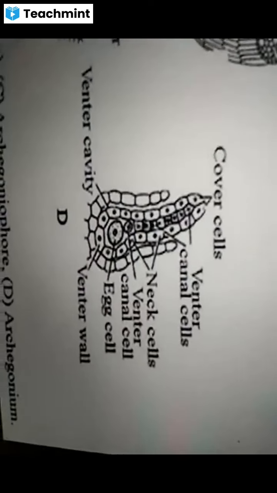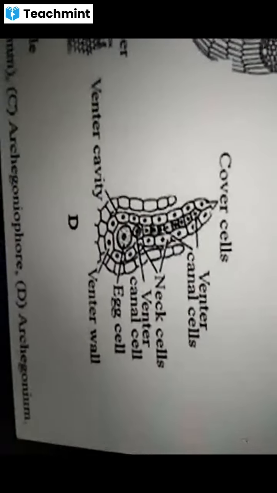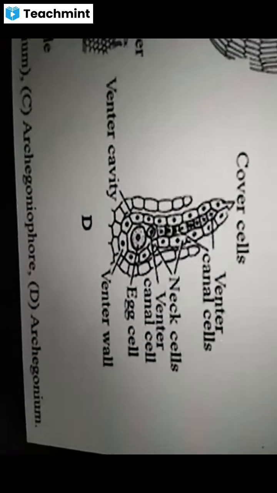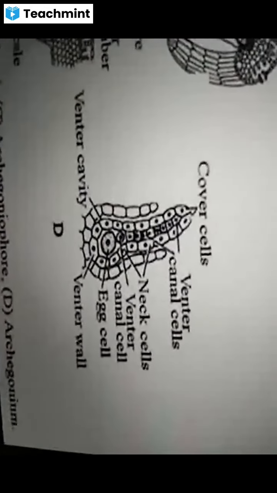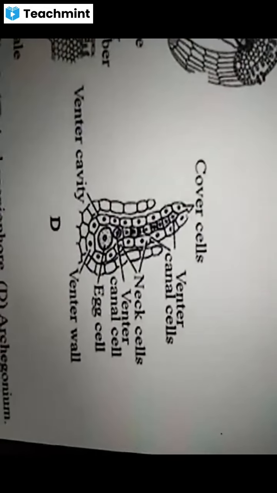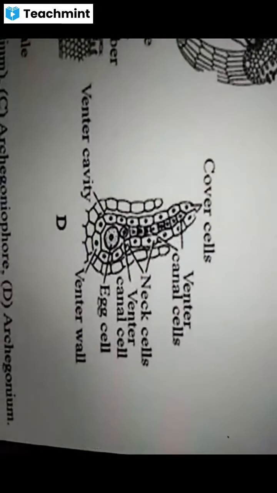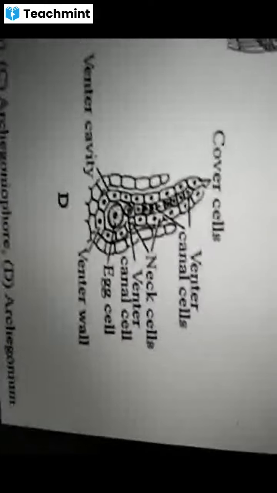Notice one point: the reproductive organs, antheridium and archegonium, in all bryophyta members are stalked, whereas in pteridophyta members they are sessile. Stalks are not present in pteridophyta members. Okay.